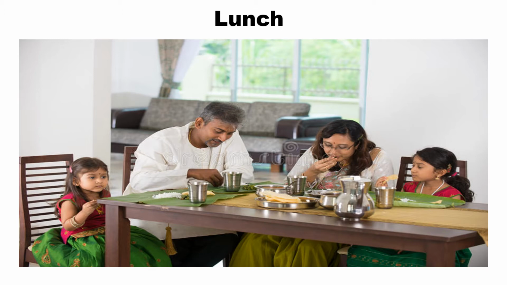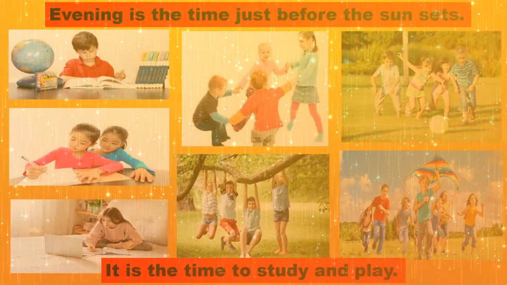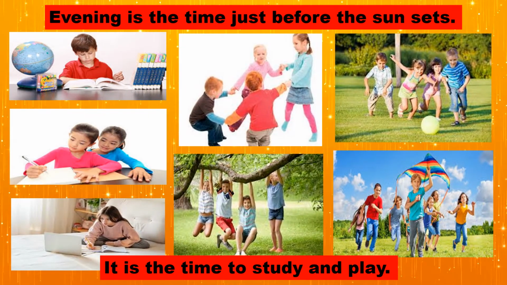After afternoon, the sun comes down and starts setting. Look at this slide children. Here there are two different activities happening. Yes, you are right, you have guessed it. One is study and the other is play.